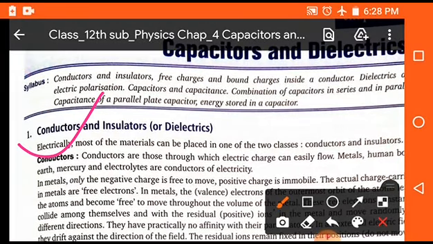Our first topic is conductors and insulators. As you know, those materials which can allow electricity easily are called conductors. All metals and all wires are examples of conductors. So conductors are those materials through which electricity can easily flow.